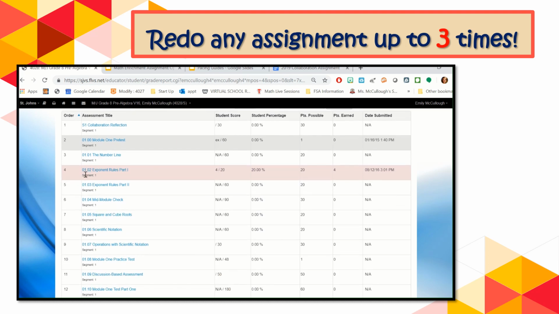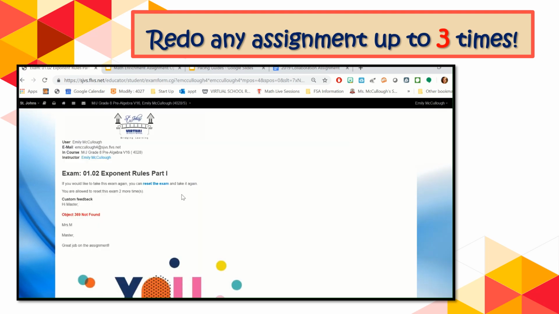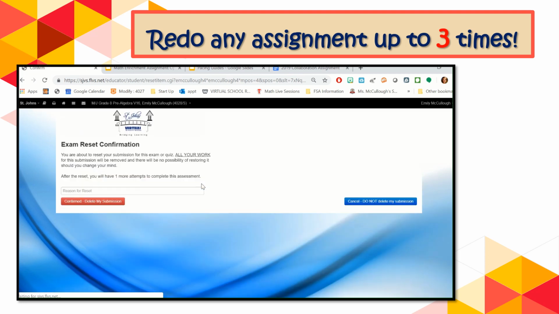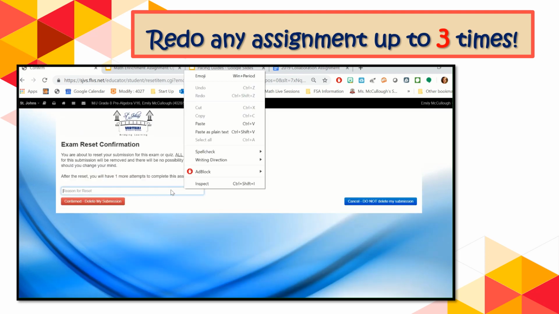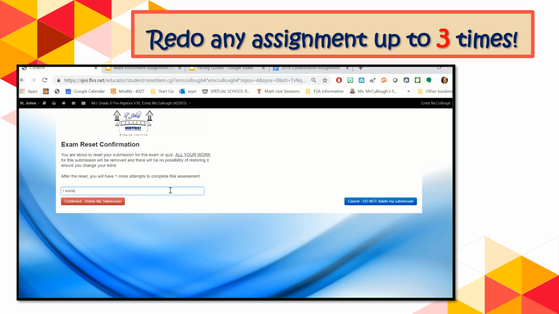But let's say I want to redo this assignment 1.02 on exponent rules. If I click on that, it'll open up and I can actually reset that. On the top it'll say, if you would like to take this exam again, you can reset the exam and take it again, and you are allowed to reset it 2 more times. So I'm going to click reset the exam, and then you're going to write your reason for resetting. So I want a higher grade or whatever you want to put here. And then you're going to click confirmed, delete my submission.